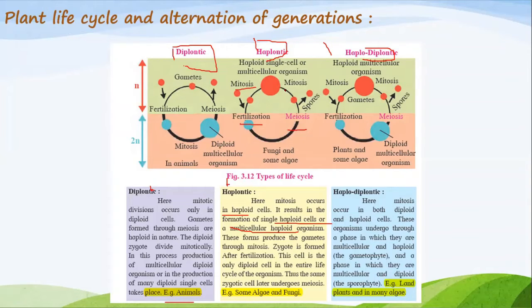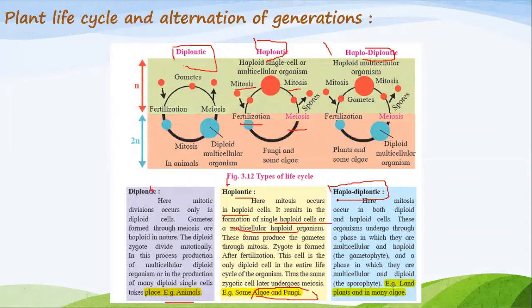The zygote is formed after fertilization. This cell is the only diploid cell in the entire life cycle of the organism. Thus, the same zygotic cell later undergoes meiosis. For example, some algae and fungi. See, the examples are important. Haplontic division is in some algae and fungi.